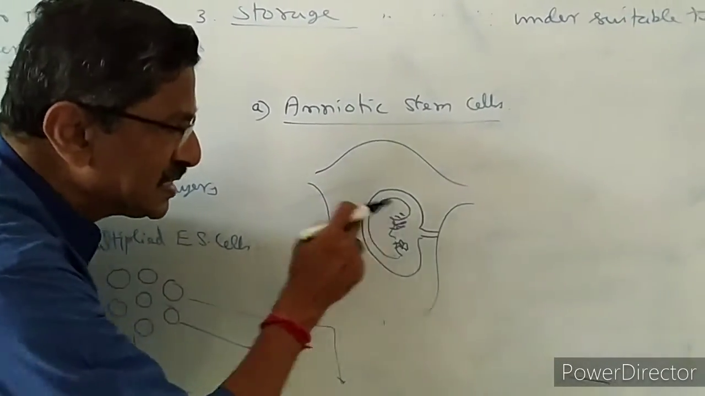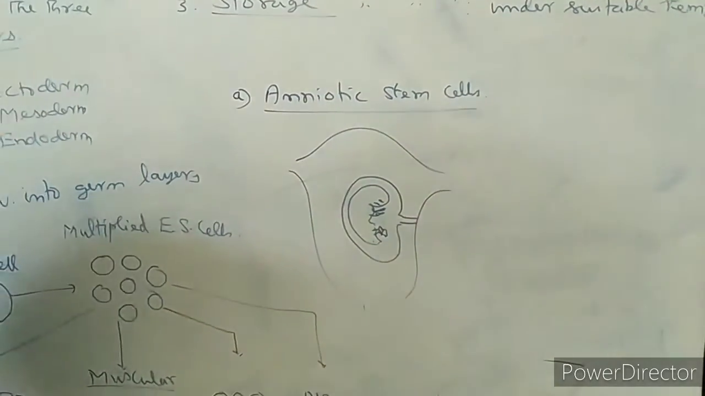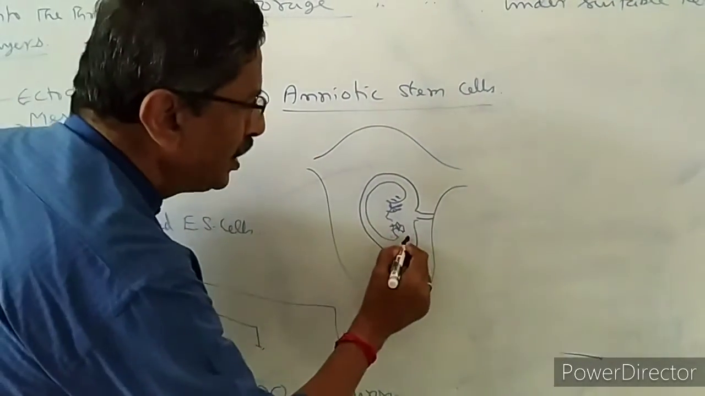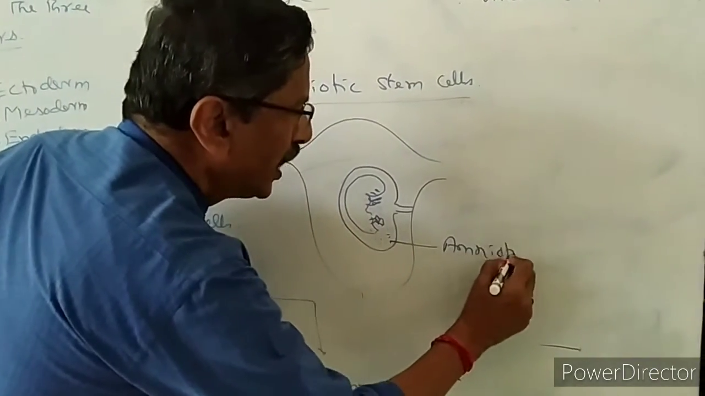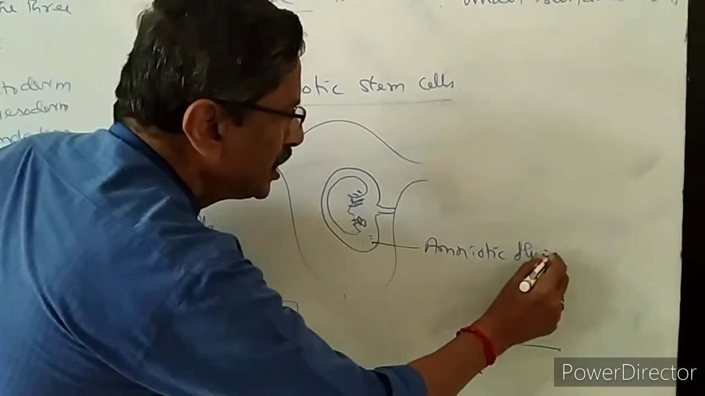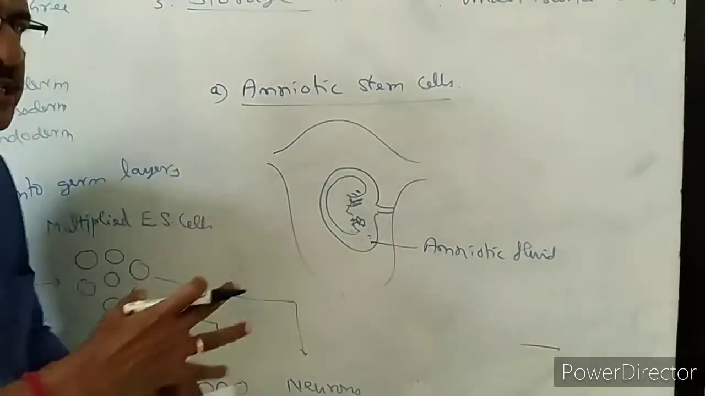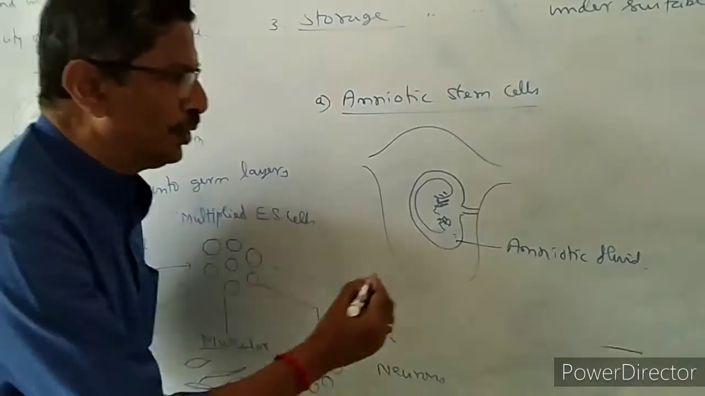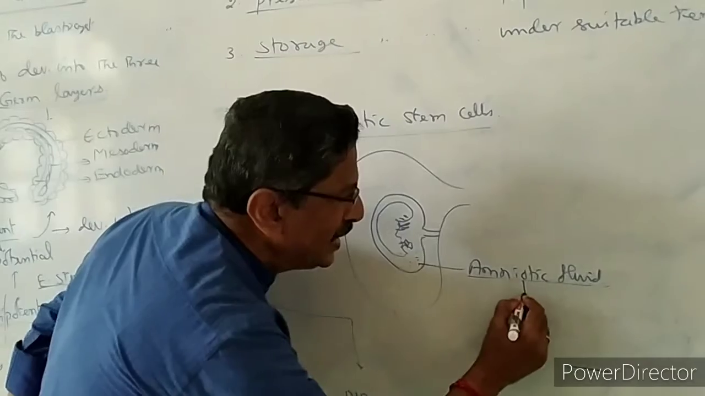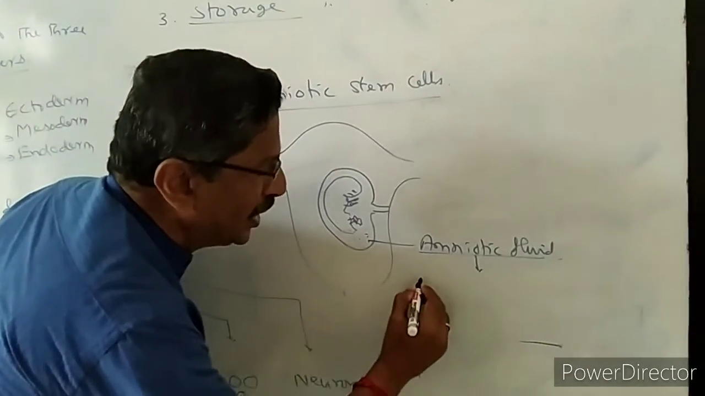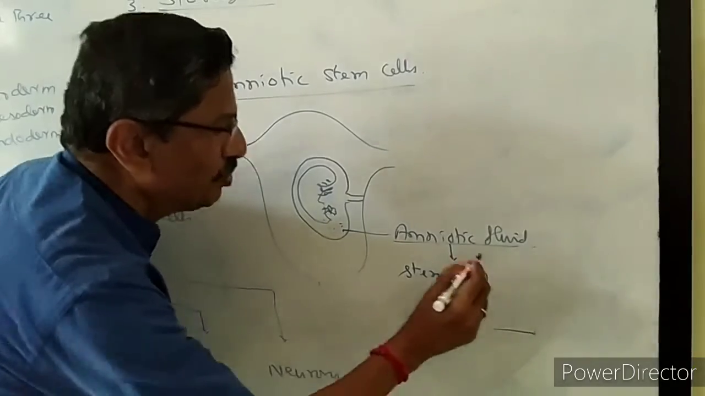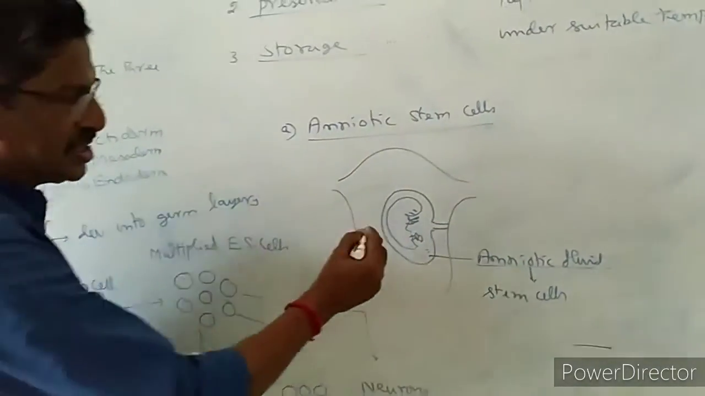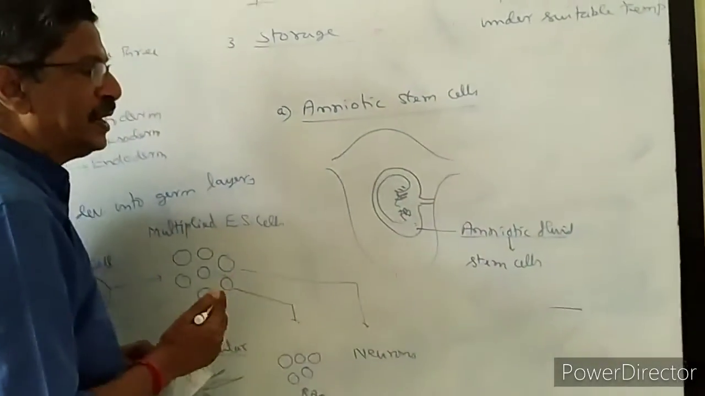But the fetus is surrounded by a fluid. The fluid is called amniotic fluid. Amniotic fluid is present in the uterus, so the fetus is always surrounded by a fluid. That fluid is called amniotic fluid. In the amniotic fluid, an enormous number of stem cells are present. The stem cells are floating, suspended in the fluid.